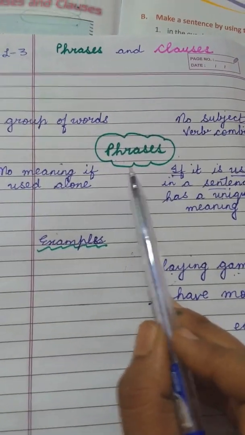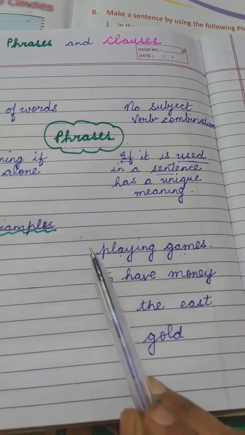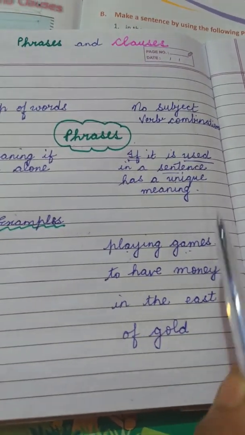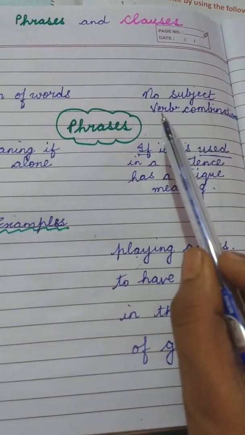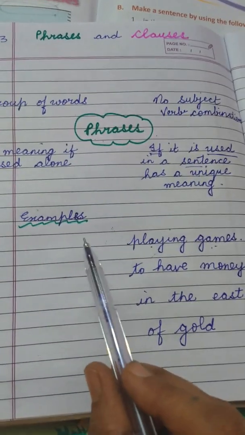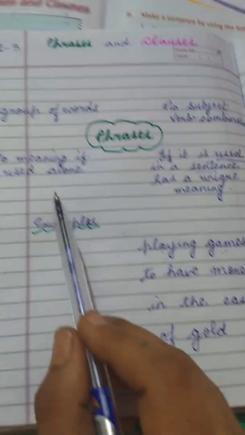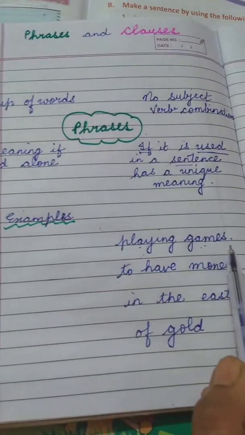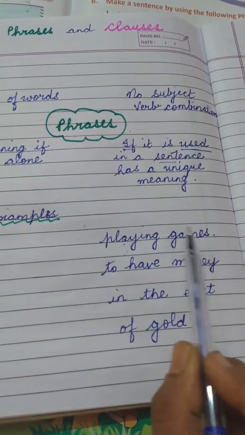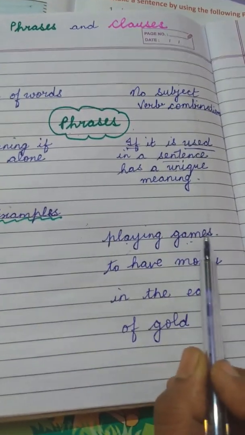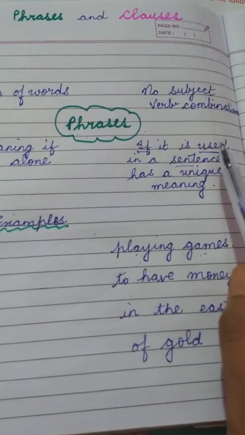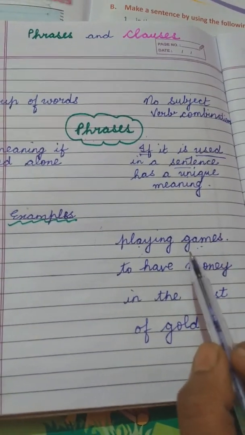For phrases are the group of words first of all. Then there is no subject verb combination. We do not have a subject over there. No meaning if used alone. There is no meaning. Proper sense is not there if it used alone. But if it is used in a sentence, it has a unique meaning.